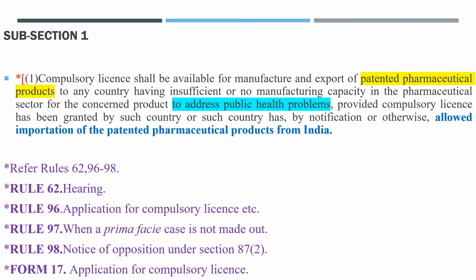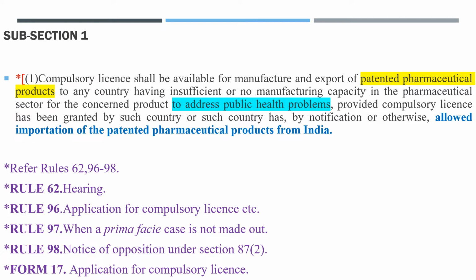Okay, so friends, here the key phrase is patented pharmaceutical products. As in the title of this particular section, we have seen that it emphasizes more on the pharmaceutical products. Fine. So here in subsection 1, the key phrase is patented pharmaceutical products.